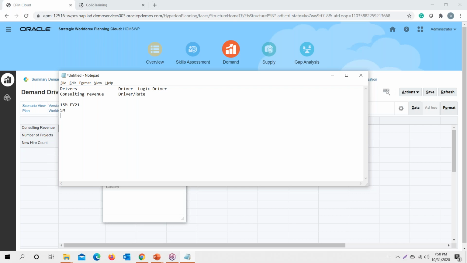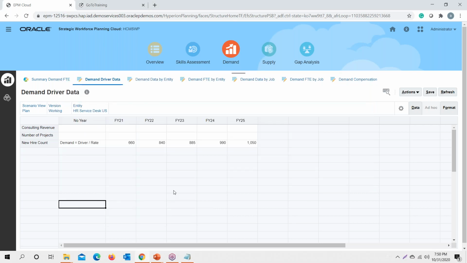So in order to achieve this target, what is the number of full-time Oracle partners that I need in my future endeavors under strategic workforce planning? The driver will take 15 and divide it by 5 to calculate the number of employees, and in this case it will be 3. So we'll take this particular example as a live one.